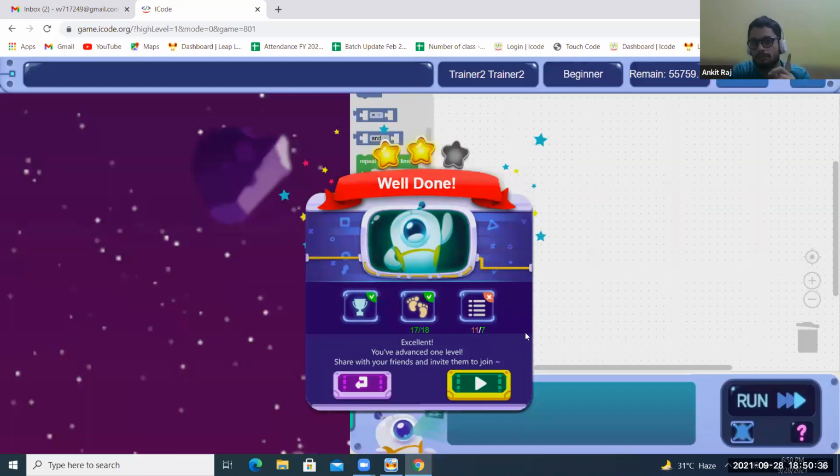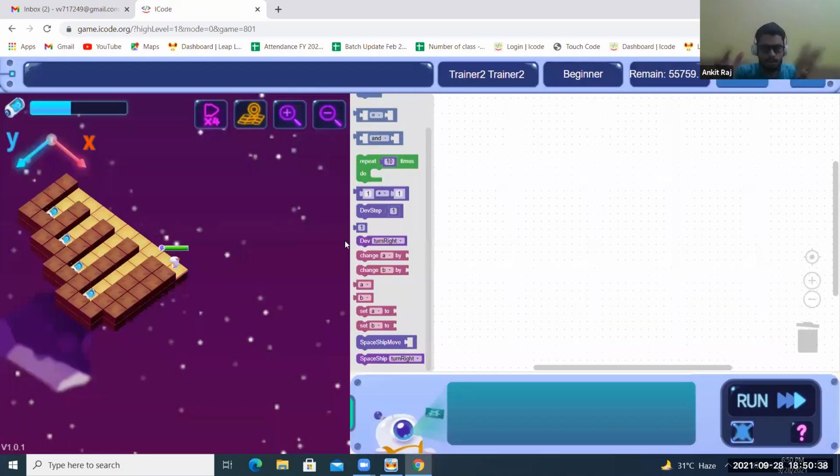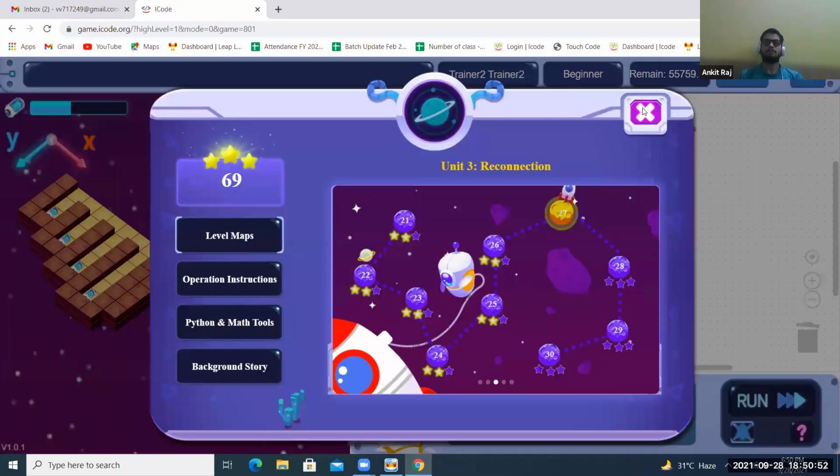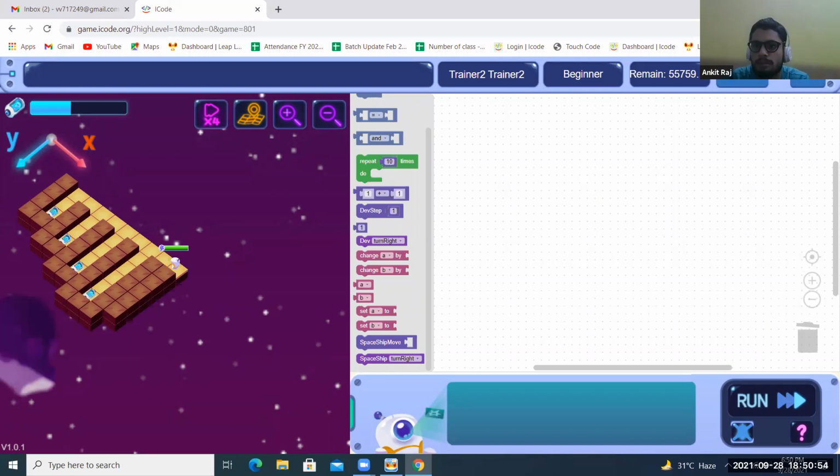Most of you have cracked that one. Now here comes this one, using repeat and all. Let's see who cracks it. This one, the last one, we'll try to do as the last for today, which is our 27th. Total stars we have earned is 69.